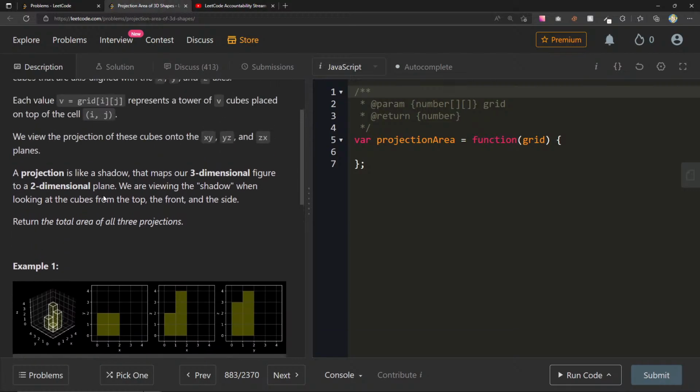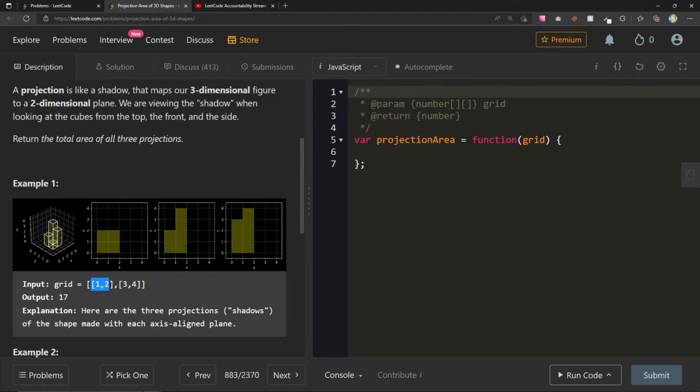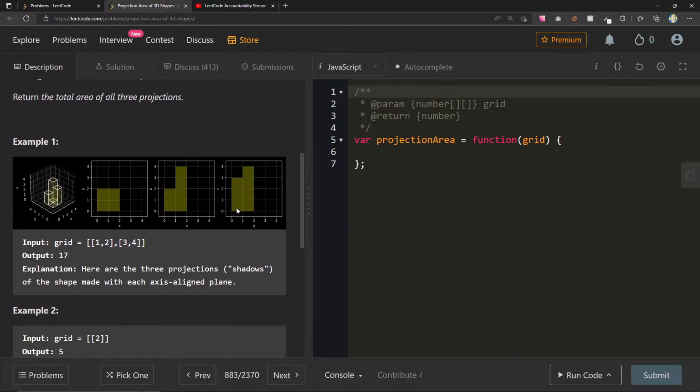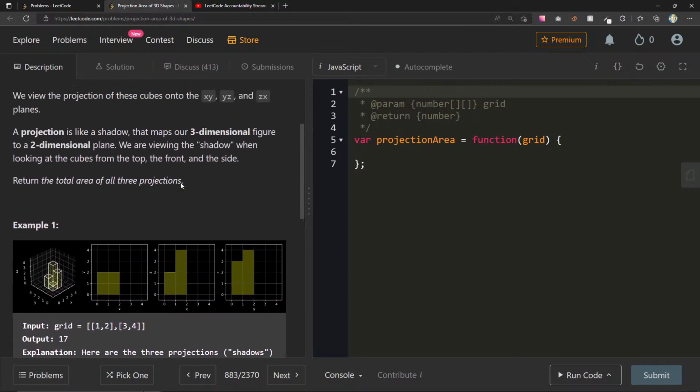So if I go to grid I, let's see, 0, we have 1, 2, and 3, 4. What is it that we have here? We have these different cubes right here. Here are the 3 projections, shadows of the shape made with each axis aligned plane. So what do they actually want for us to do here? Return the total area of all 3 projections.